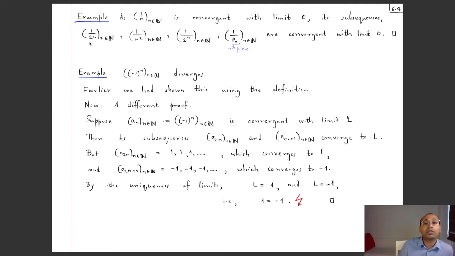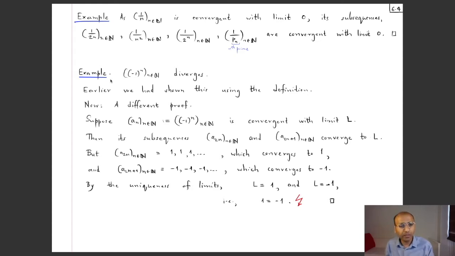So for example, this was a subsequence, 1 by 2n where n belongs to N, so that's also convergent with limit 0. 1 by n squared is a subsequence of this one, that's also convergent with limit 0. 1 by 2 to the power n is a subsequence of this one, so that's also convergent with limit 0. And this subsequence where the nth term is given by 1 by p_n, where p_n denotes the nth prime, that's also a subsequence of this, and so that's also convergent with limit 0.